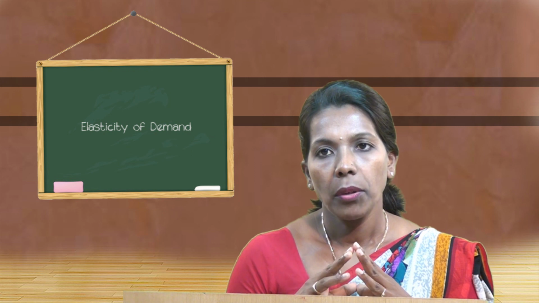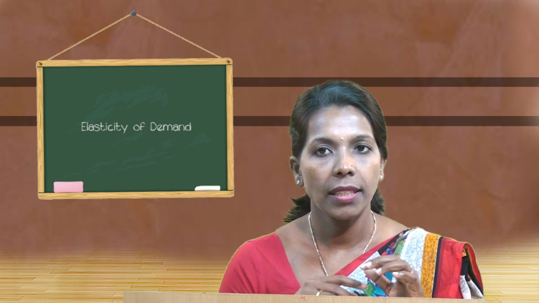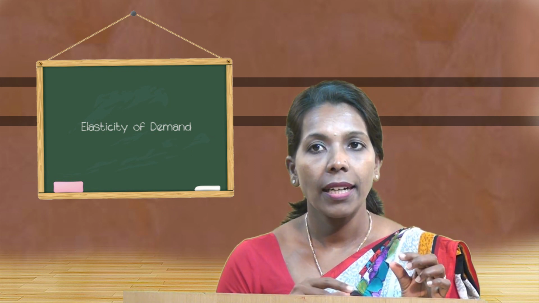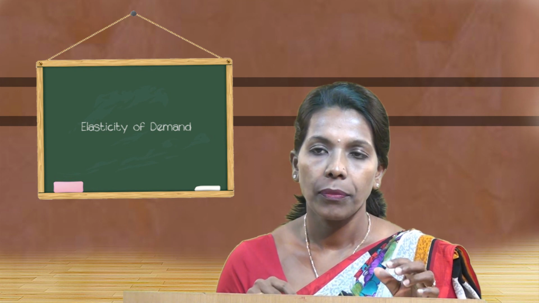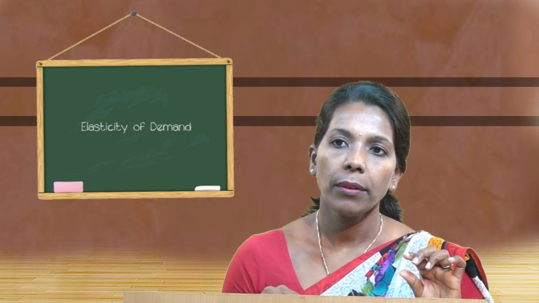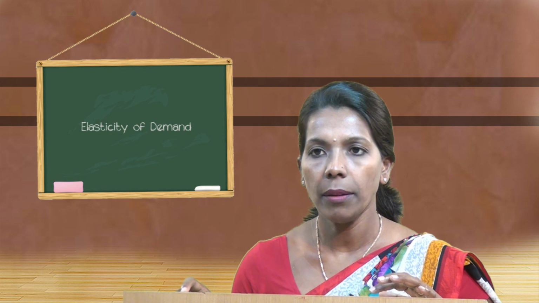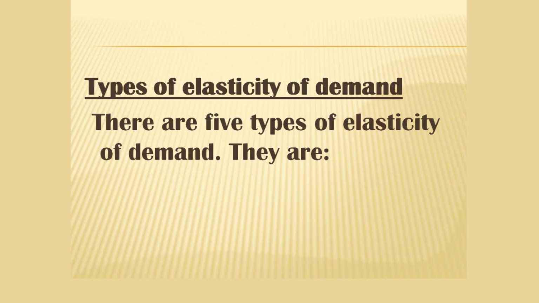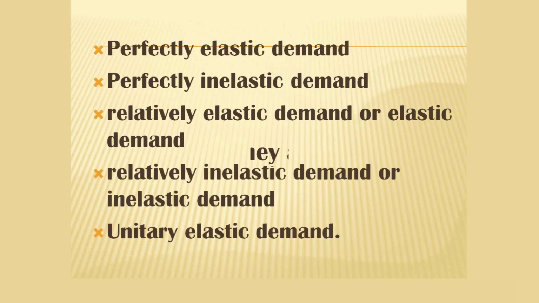Now, we will study the types of elasticity of demand, or the degrees of elasticity of demand. There are 5 degrees, or 5 types, of elasticity of demand. They are: perfectly elastic demand, perfectly inelastic demand, relatively elastic demand, relatively inelastic demand, and unitary elastic demand.